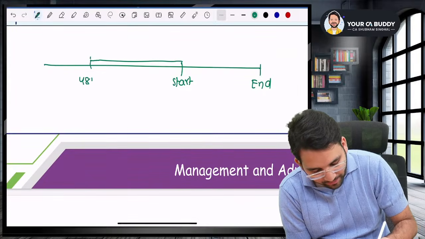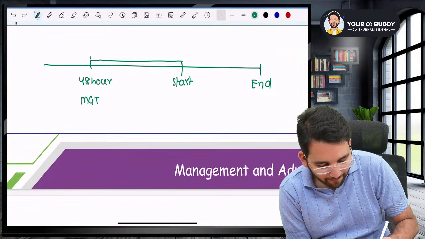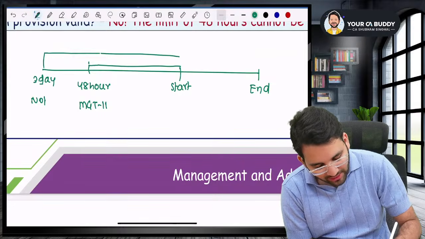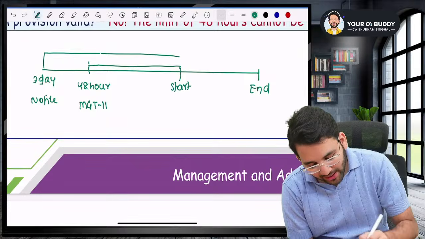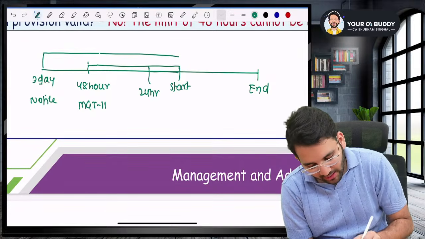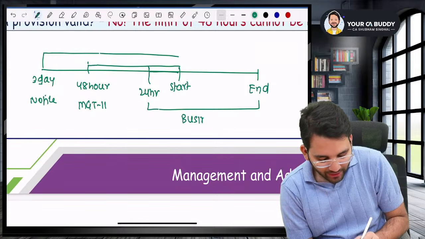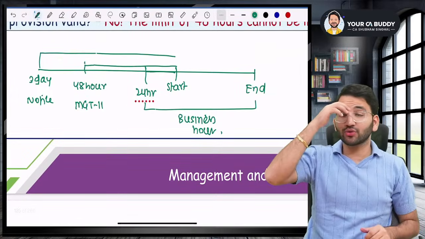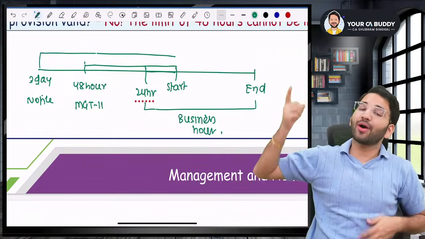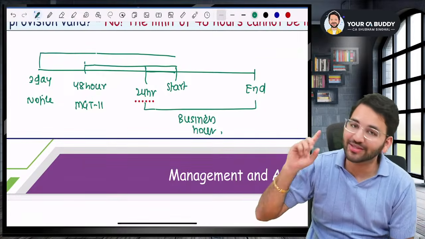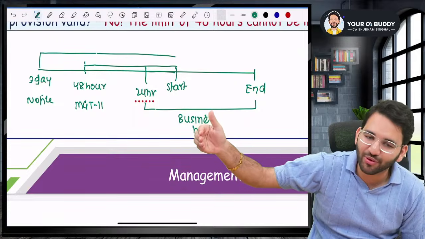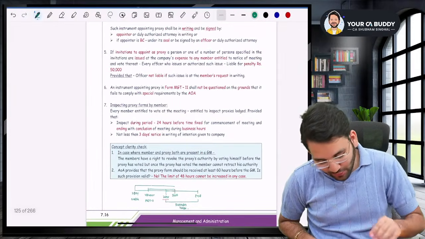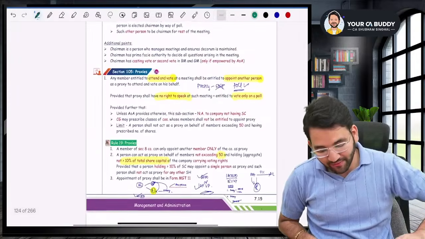48 hours before, you have to submit form MGT-11. If you want to inspect, 3 days before you'll have to give a notice for inspection. And when can you inspect? Starting from 24 hours before the general meeting till the end of the general meeting, during business hours, you can go and inspect that proxy form. So this is the time limit that you have to understand. Proxy form has to be submitted 48 hours before, but if you want to inspect it, you have to send a notice 3 days before. But inspection can be done 24 hours before the start of the general meeting till the end of the general meeting. These are the time limits that you have to be absolutely careful about, and that is your section 105, which talks about proxy.